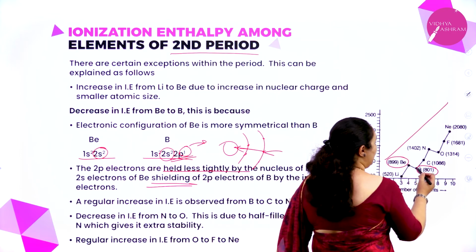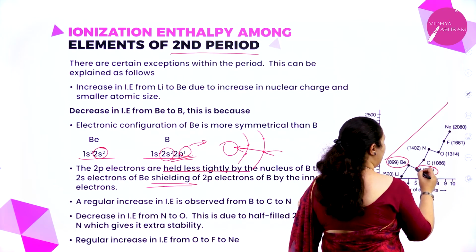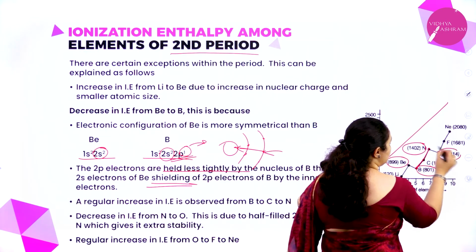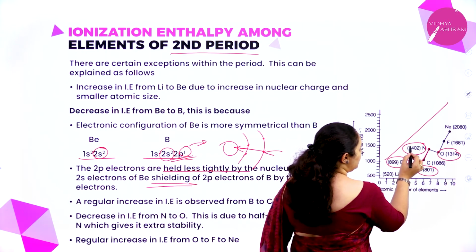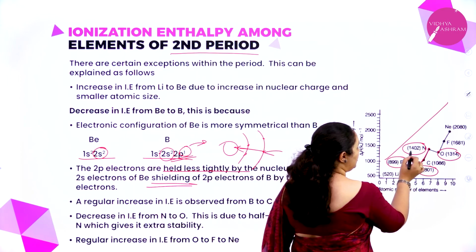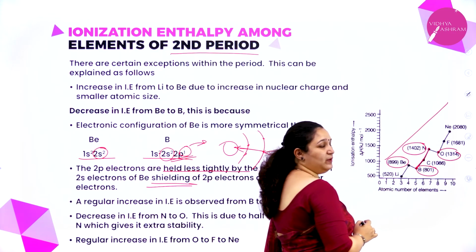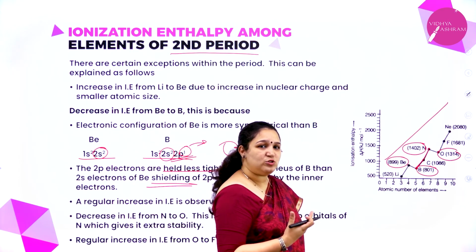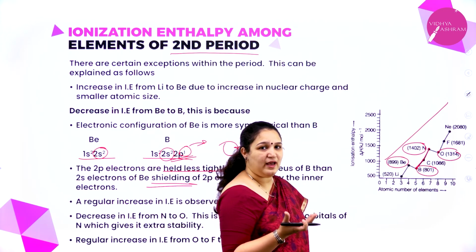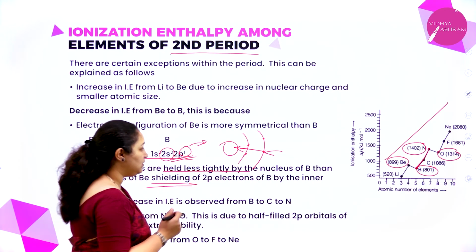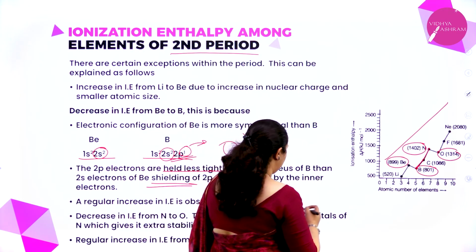After boron, you see again there is an increase: boron, carbon and nitrogen, it is increasing. Again from nitrogen to oxygen there is a decrease. Nitrogen it is 1402 and oxygen it is 1314 kilojoule per mole. So why does nitrogen have a higher ionization enthalpy than oxygen? We will understand that by looking into the electronic configuration again.